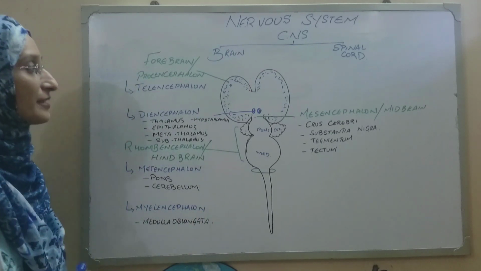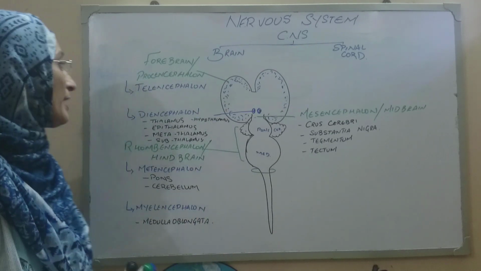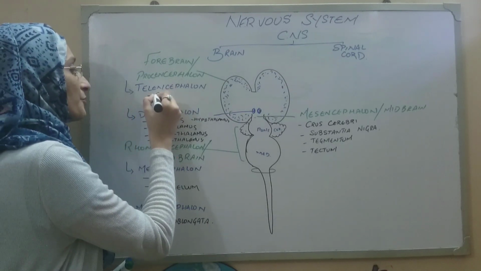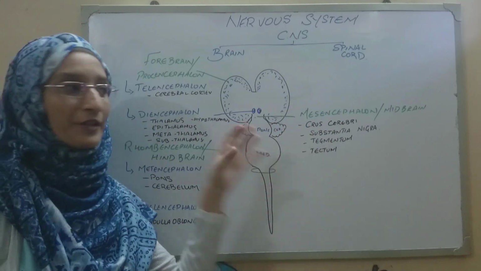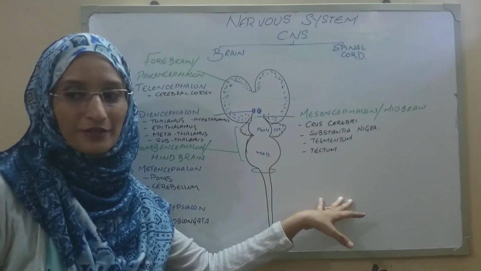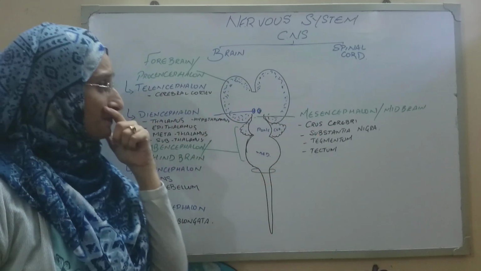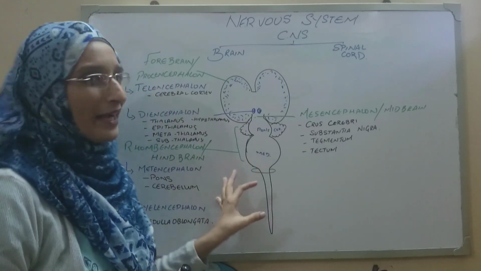Okay, so these are the different components of the brain. Now this telencephalon basically includes the cerebral cortex. So this is the general description, or you can say the division of the components of the brain. Now I would like to add something here.